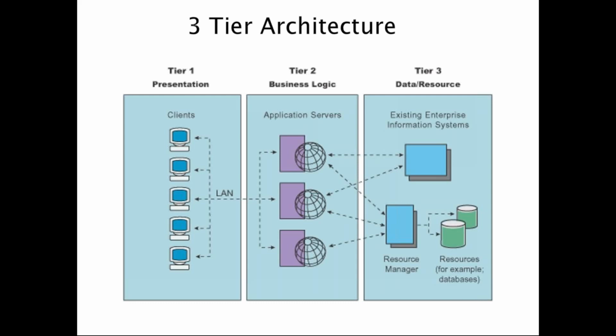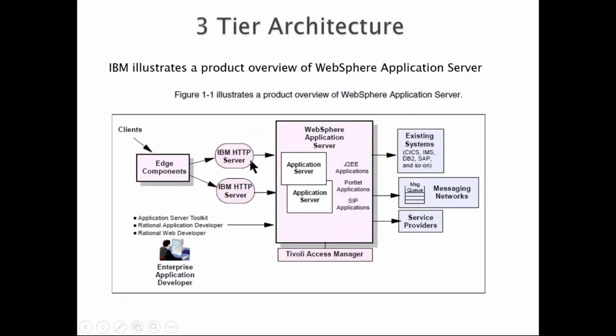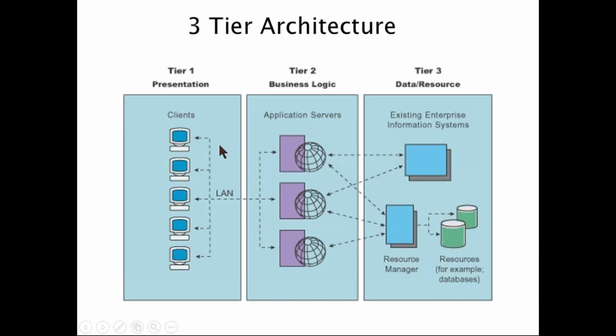But in the background there will always be multiple tiers, and each one takes on something. For example, you go to Amazon, search for Xbox, and hit enter, and you get the list of items. The list of items is fetched from the database, but the processing, that Shilpa has asked for Xbox and I should go to the database, find the information, fetch it and send it, is done by the application server. The application server takes the request from your client, creates a query that the database understands, and sends that SQL query to the database: select all Xbox items and display to Shilpa.